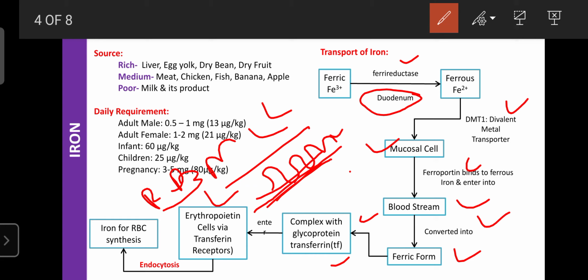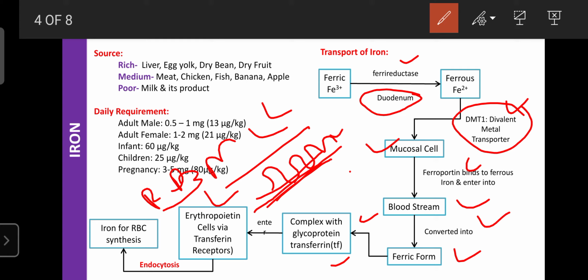Then the entry of ferrous into the blood depends mainly upon the carrier, DMT1. If there is any mucosal problem, peptic ulcer, gastric problem or constipation, it can alter the normal functions of DMT1. So if a person is suffering from peptic ulcer, duodenal ulcer, any kind of gastritis or constipation, then the person also suffers from deficiency of RBC, or anemia.